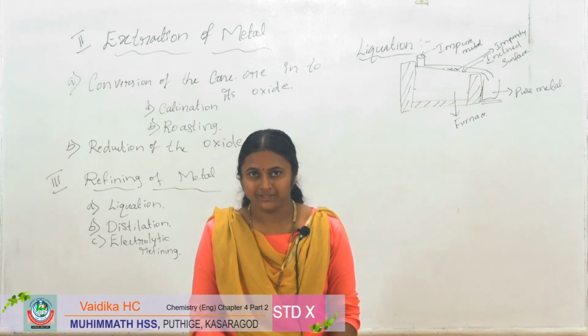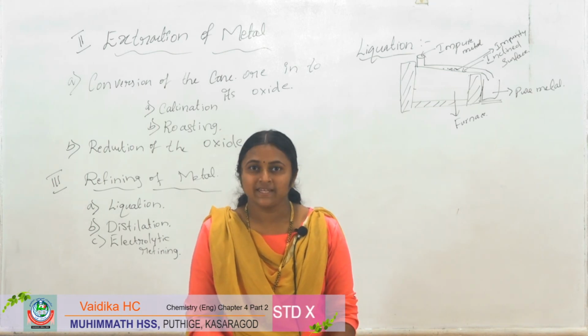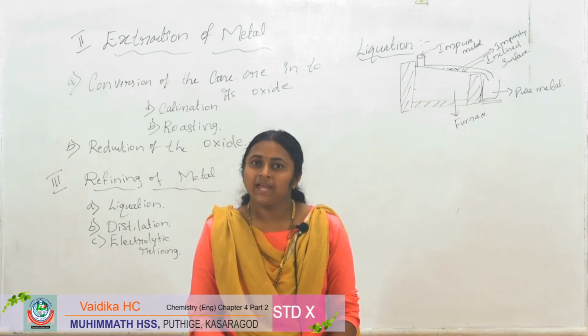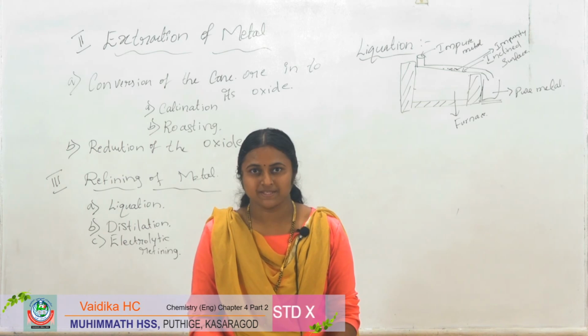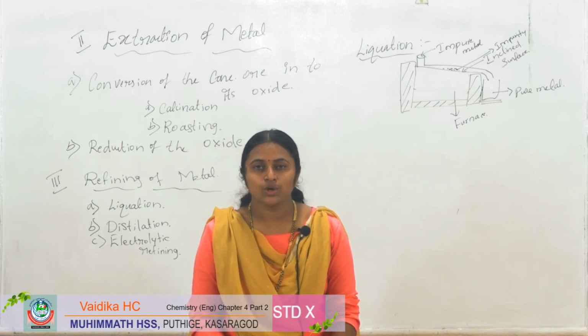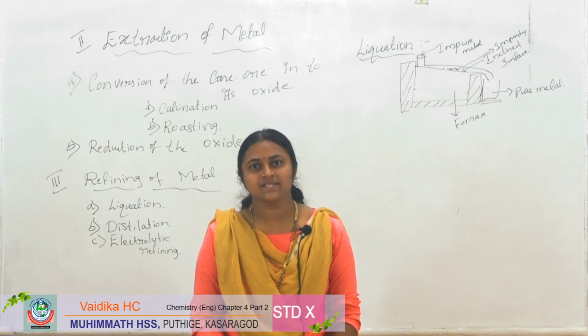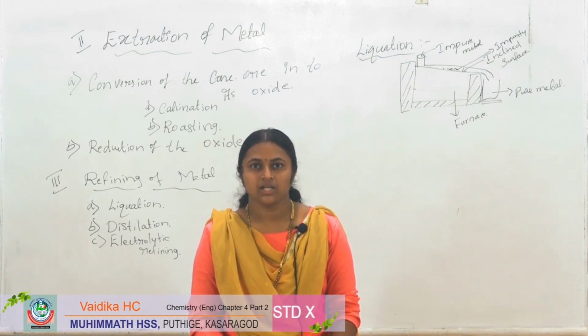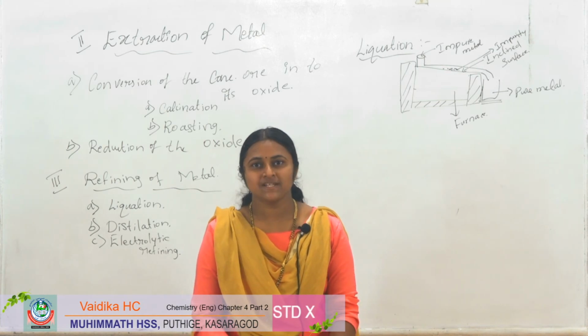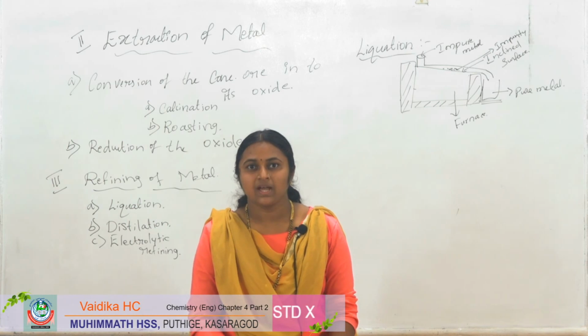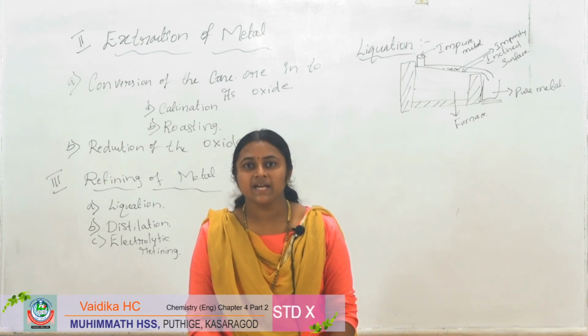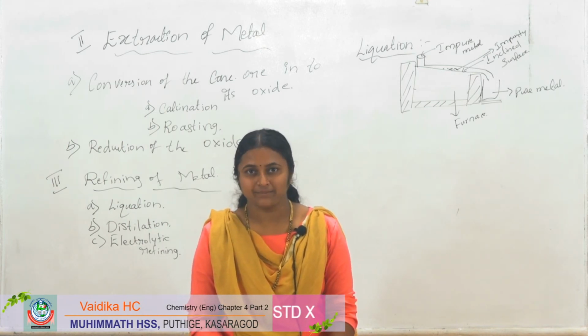Let us continue. The second part, that is the second step, extraction of metals. It involves 2 steps. The first step is conversion of the concentrated ore into its oxide. And the second step is reduction of the oxide.